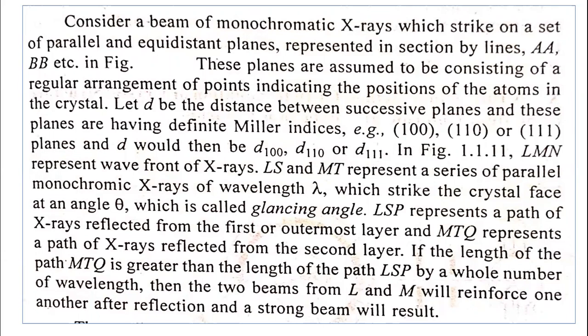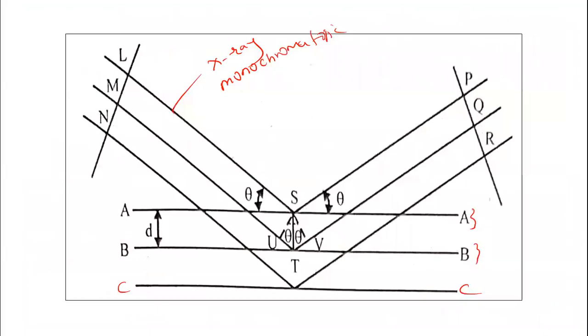These planes are assumed to consist of a regular arrangement of points, indicating the positions of the atoms. We know that in that plane the atoms are there at the corners in the crystal. Let d be the distance between the successive planes. See here, this d is the distance between the two successive planes, that is, the distance between the nearest planes, the 100 plane, 110 plane. Such parallel planes are present in the crystal system.